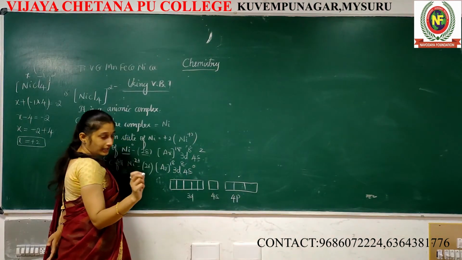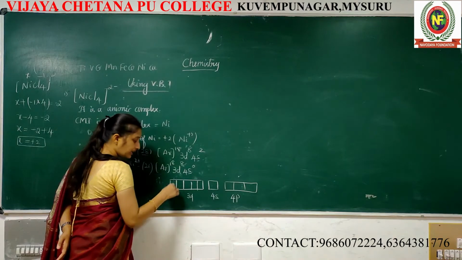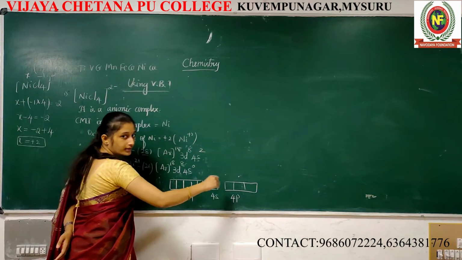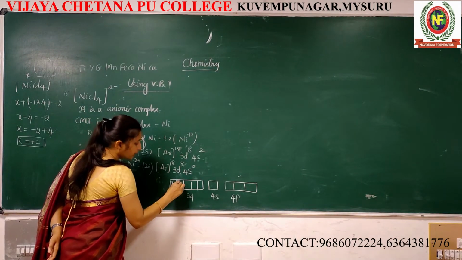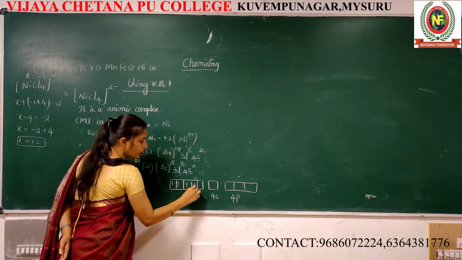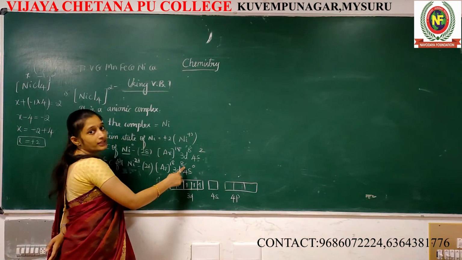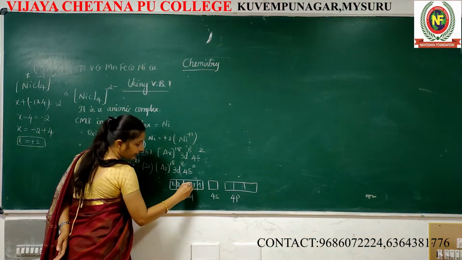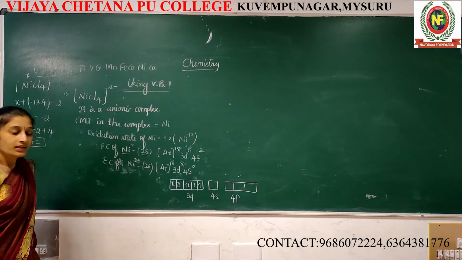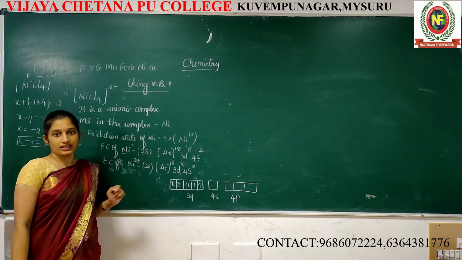I am not going to fill electrons there, but in the d orbital 8 electrons are there. First, shall I fill like this? First, for all the orbitals, we should give one electron: 1, 2, 3, 4, 5. After that, I still have 3 more electrons. So once again, 6, 7, 8. This is the electronic configuration for the nickel 2+ state.